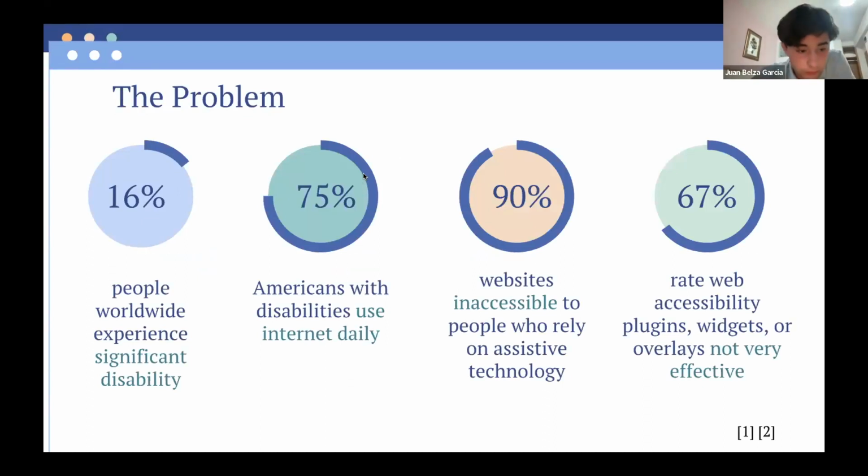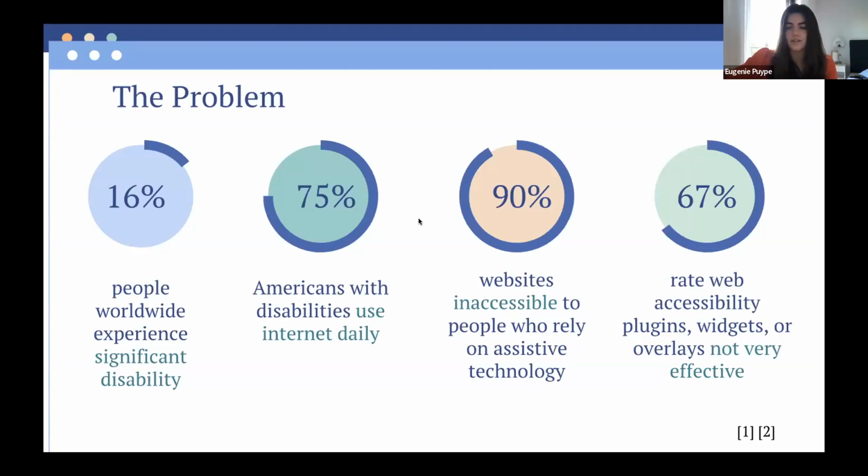But first, let's get into the problem that is web accessibility. 16% of people worldwide experience significant disability. And with such a large population affected and the rapidly increasing quotidian use of software, web accessibility is a major issue. 75% of Americans with disabilities use the internet daily, yet most websites are not designed with accessibility in mind. This prevents people with disabilities from fully participating online.